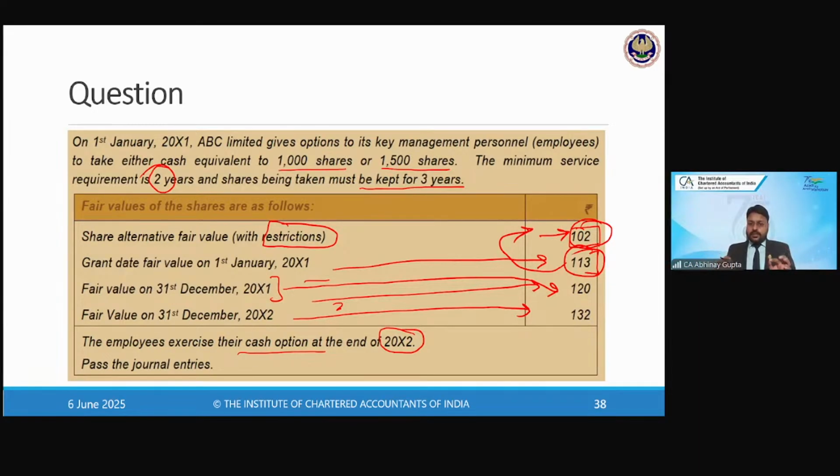If something is not readily available for trade, there is some restriction, and if we factor in the amount of that restriction, the fair value will be reduced or impacted. So if the share option is selected, there is a restriction. If the cash option is selected, there is no restriction because cash is paid at the settlement date and can be used for any purpose. But shares, even if received, cannot be sold in the market, and hence there is a reduced fair value. Is that clear to everybody now?